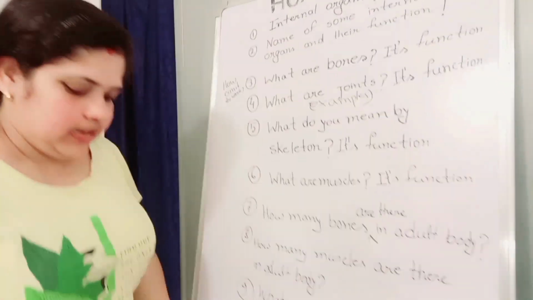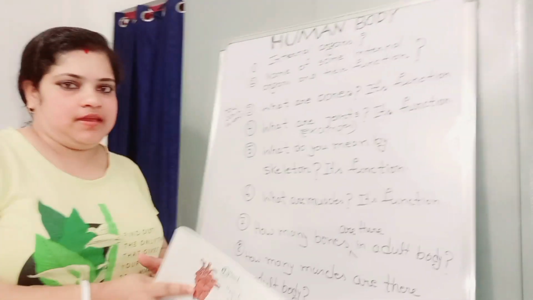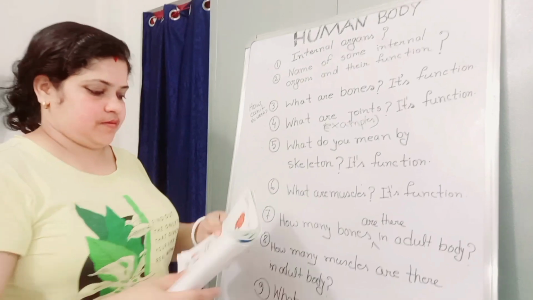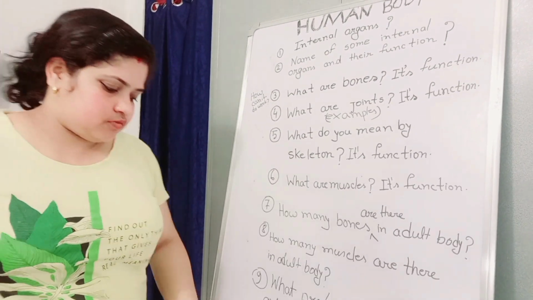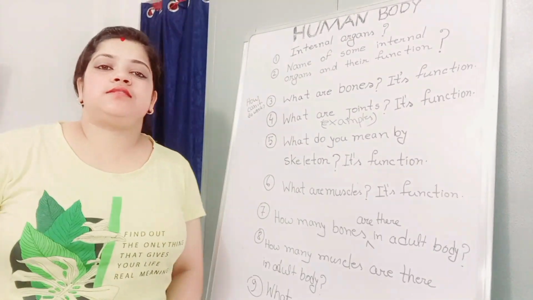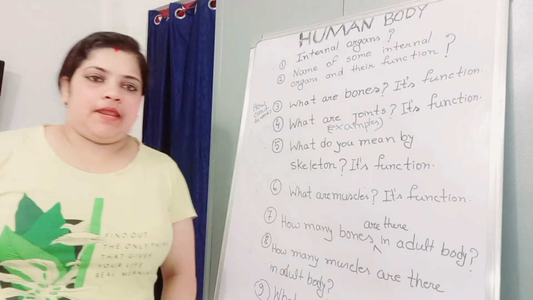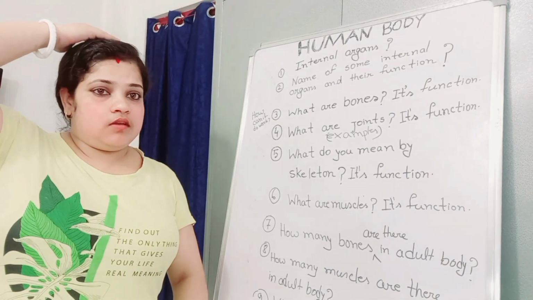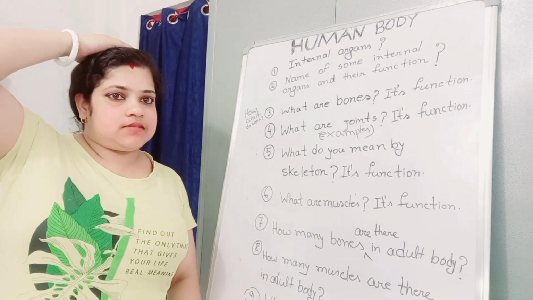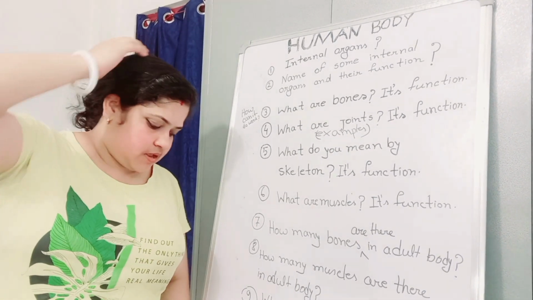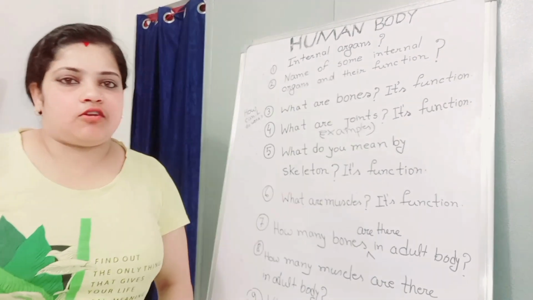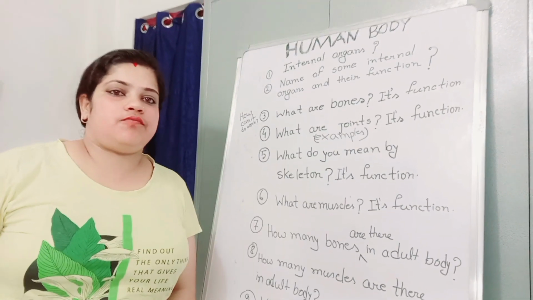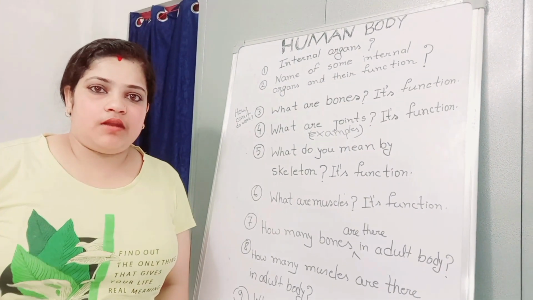So now let us know some functions of these internal organs. At first, brain. So dear students, what are the functions of our brain? Brain lives in our head. Why do we call this part the head? Because brain is the main part of our internal organs. It controls all the activities of other parts of our body.